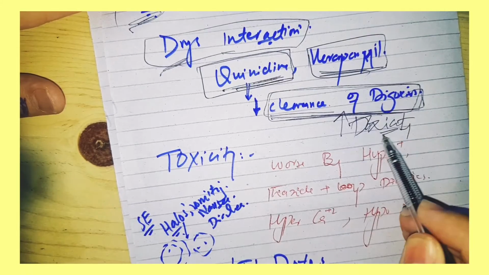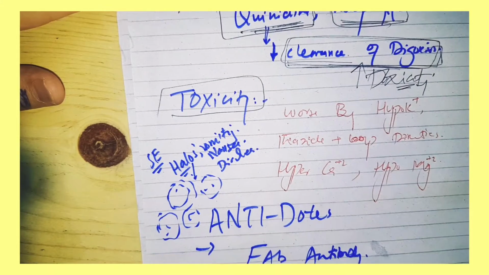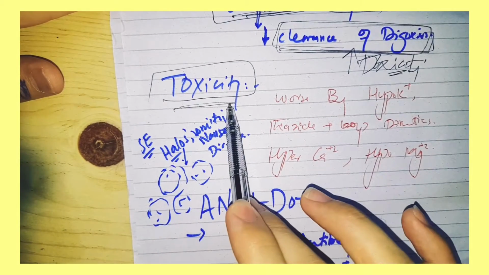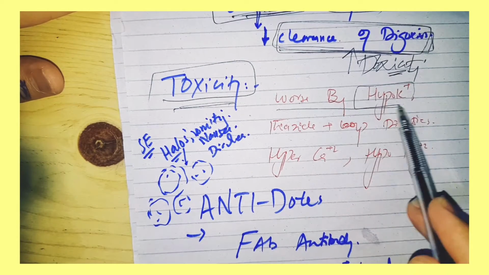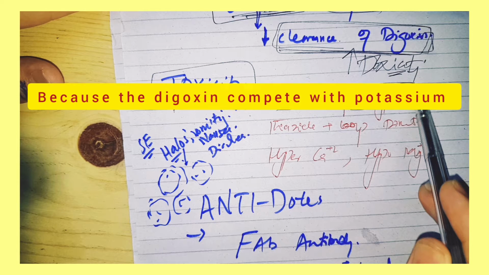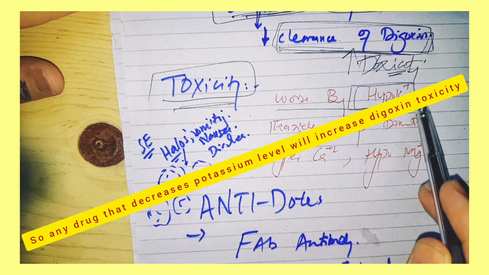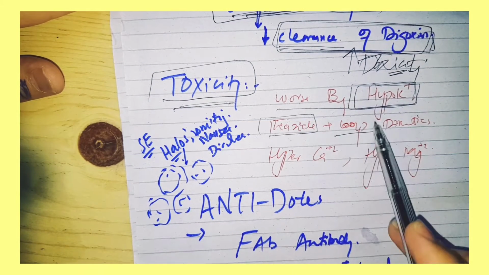So digoxin toxicity can occur. What should we do as a physician? If digoxin toxicity occurs, it is worsened by the hypokalemic state, and also by thiazide diuretics and loop diuretics.